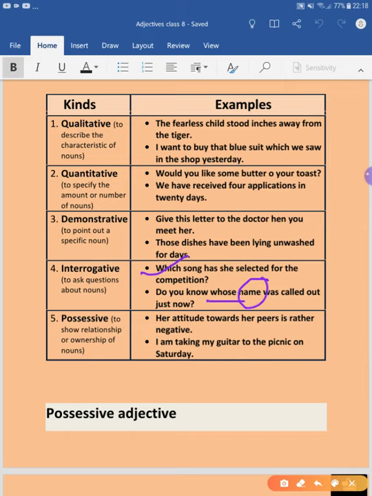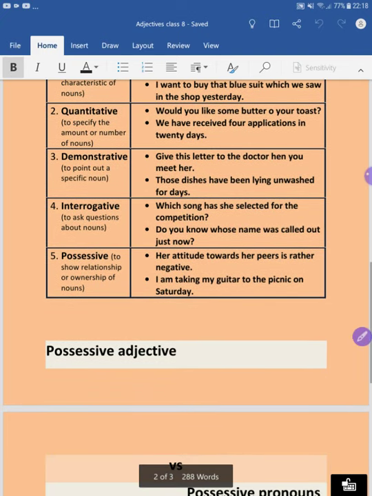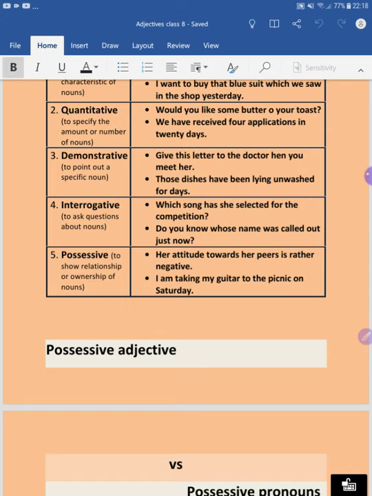Okay. Now we'll move ahead and we'll see possessive adjective, that is showing the relationship or ownership of the noun. Now, her attitude towards her peers is rather negative. Now what is showing here the relationship or ownership with the noun?